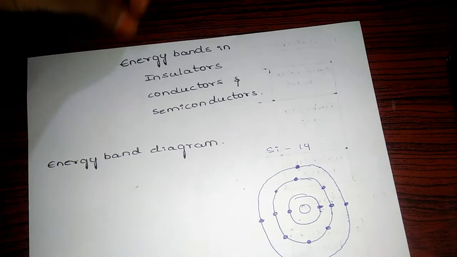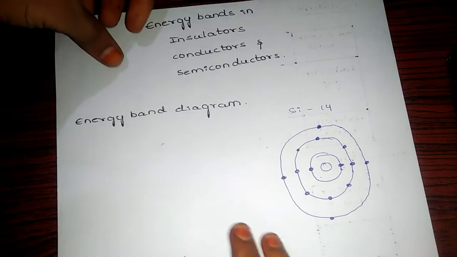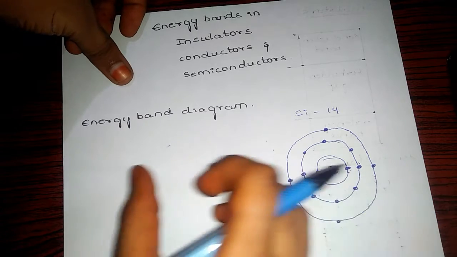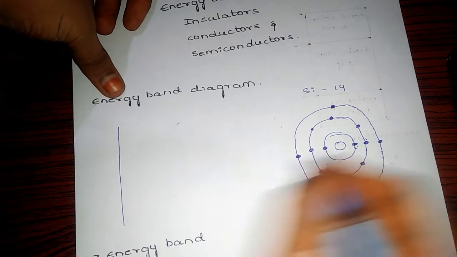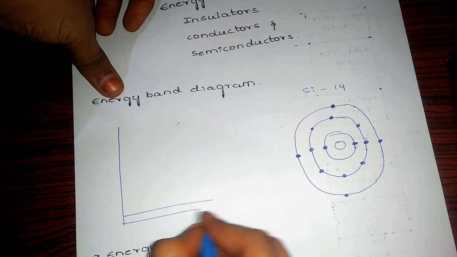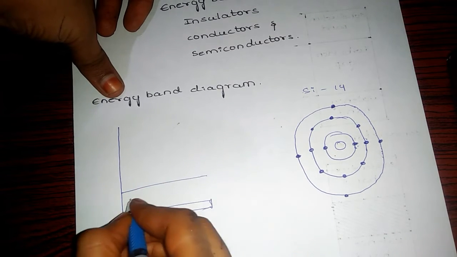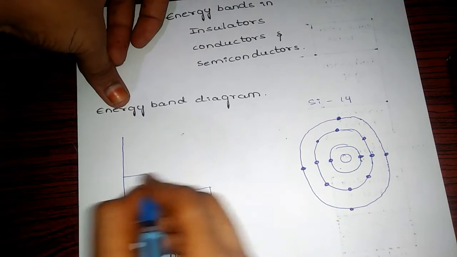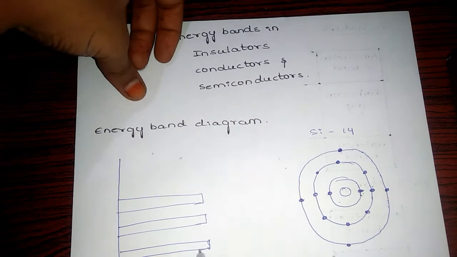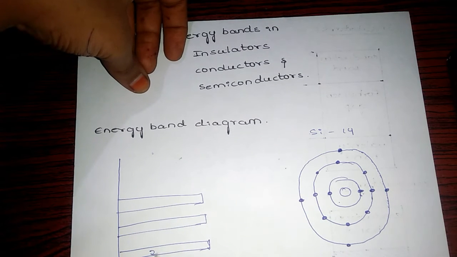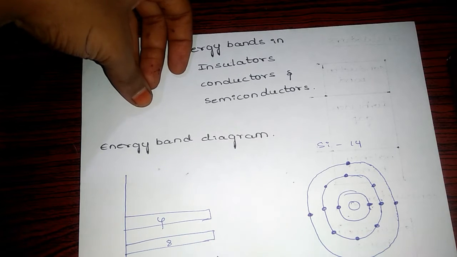Let's represent it: first orbit, second orbit and third orbit. Here we have 2 electrons, here 8 electrons, and here 4 electrons.